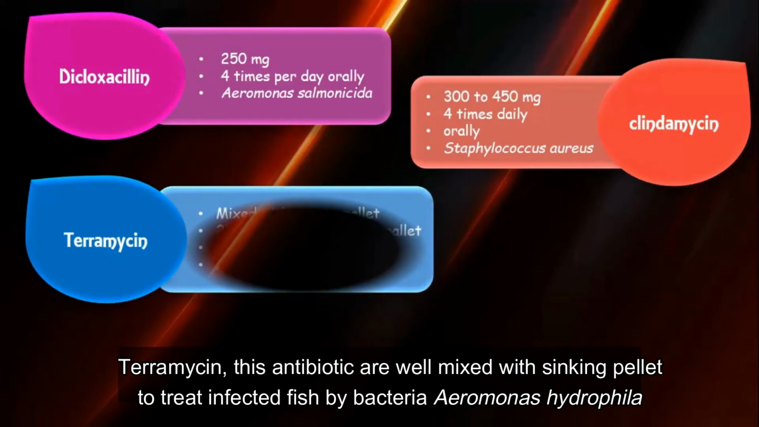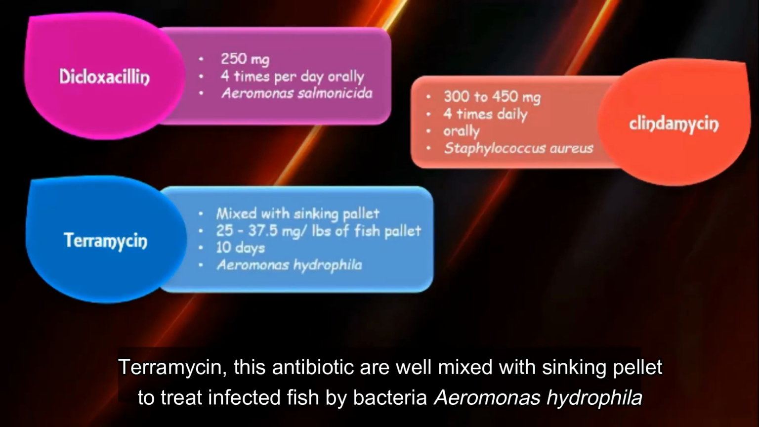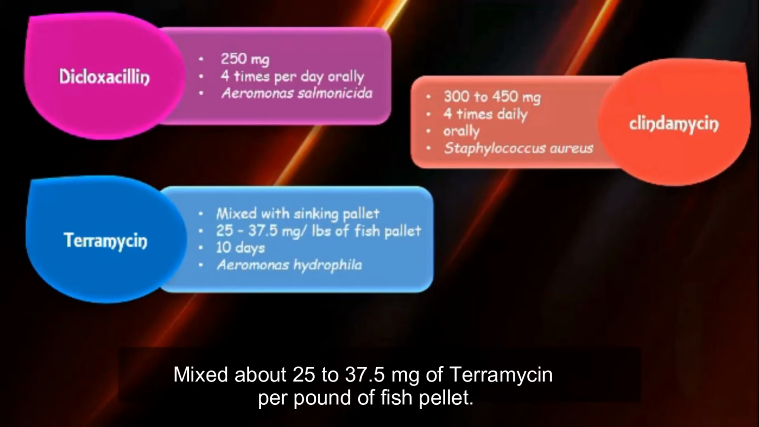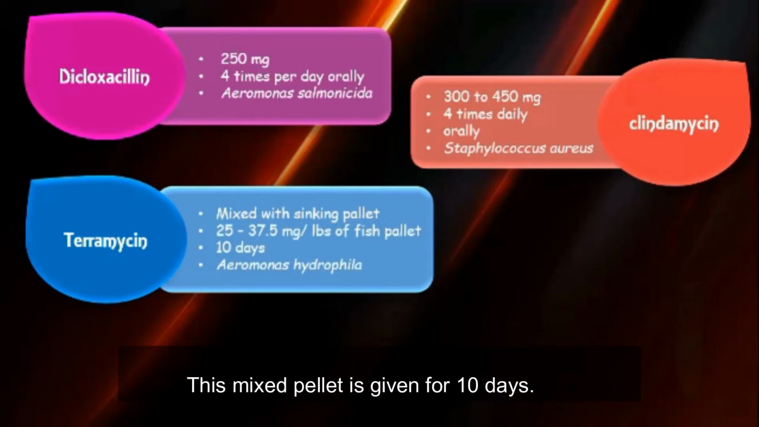Terramycin. This antibiotic is well mixed with sinking pellet to treat fish infected by the bacteria Aeromonas hydrophila that cause motile Aeromonas septicemia disease. Mix about 25 to 37.5 mg of terramycin per pound of fish pellet. This mixed pellet is given for 10 days.